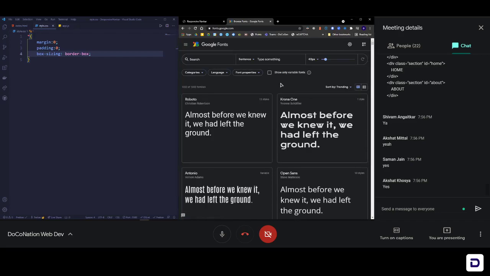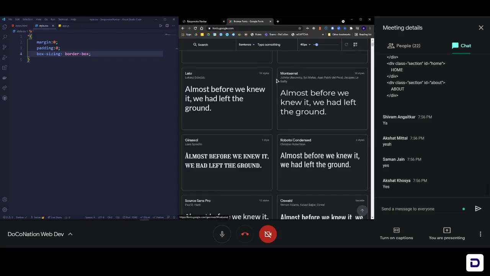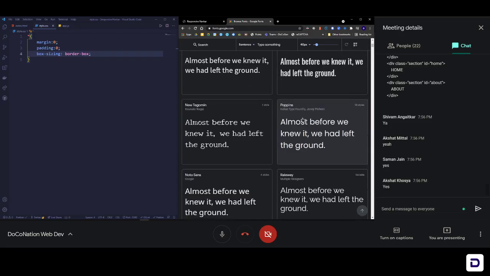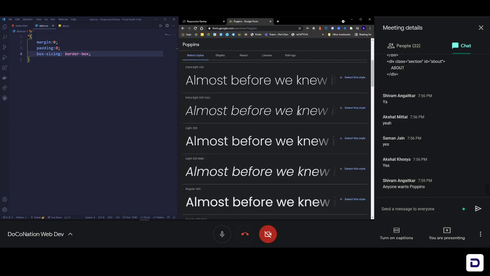So let me search for one of my favorite fonts. My favorite font is Montserrat, and we use it extensively in all Dokujin's websites and everything. But let's go with Poppins this time. Poppins is also a great font. And there are a lot of different great fonts like Raleway, you have Lato, you have something known as, what is that called, Anton, you have Oswald. So there are a lot of fonts that are great looking. So yeah, you can check that out.